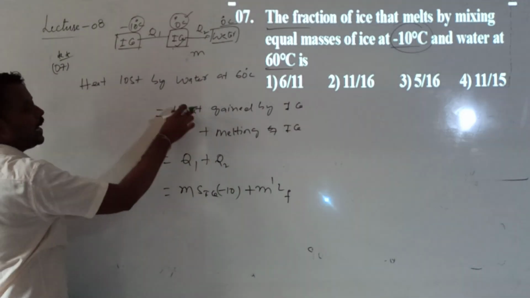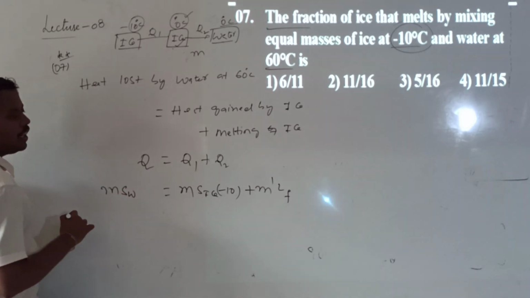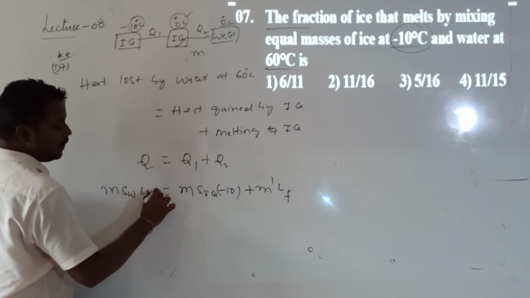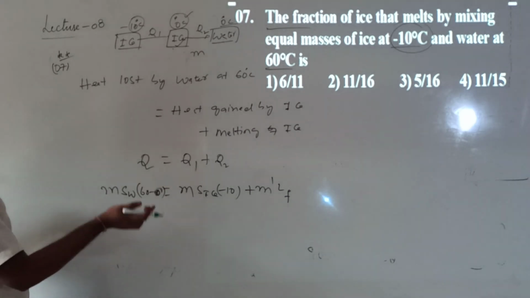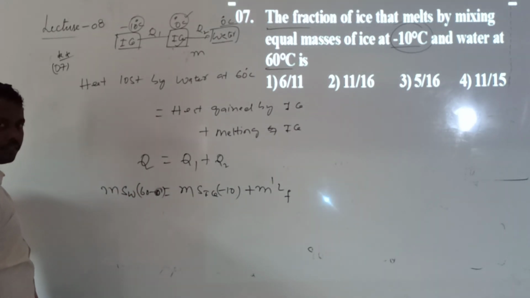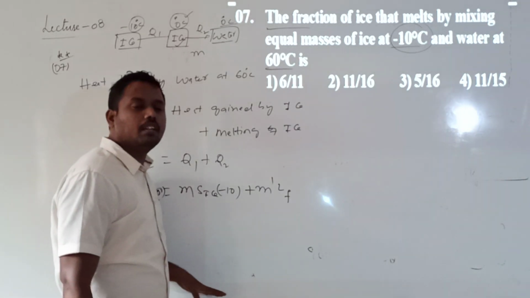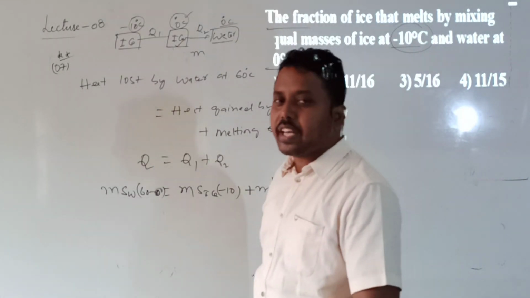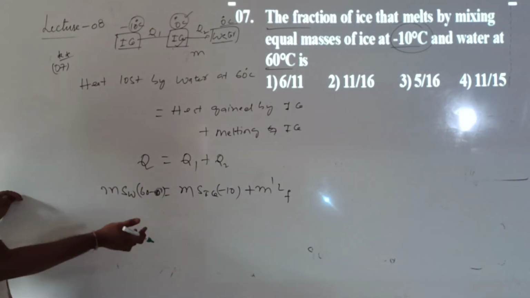Initially water mass and ice mass both are same. So mass of the water, M, into specific heat value SW, and what is the temperature value? Its initial temperature is 60 and final temperature reaches 0. Understood? After mixing, the final temperature is 0 degrees. How do we know the temperature is 0 degrees? That's because the heat lost by the water which was there at 60 degrees is only sufficient to raise the temperature from minus 10 degrees to 0 degrees, and again to melt.